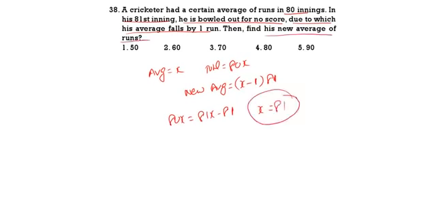Find the new average. The new average is x minus 1. What is x minus 1? 81 minus 1, that is equal to 80. So 80 is the correct answer. Option 4 is the correct answer. See the next question.